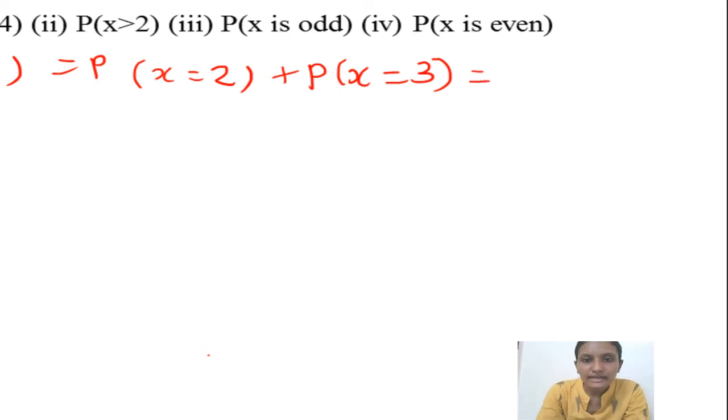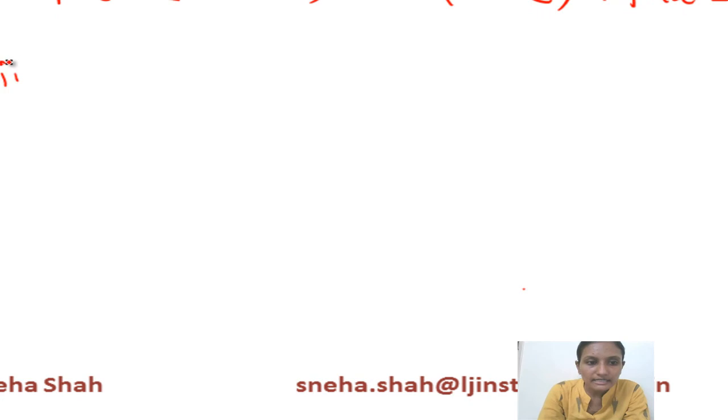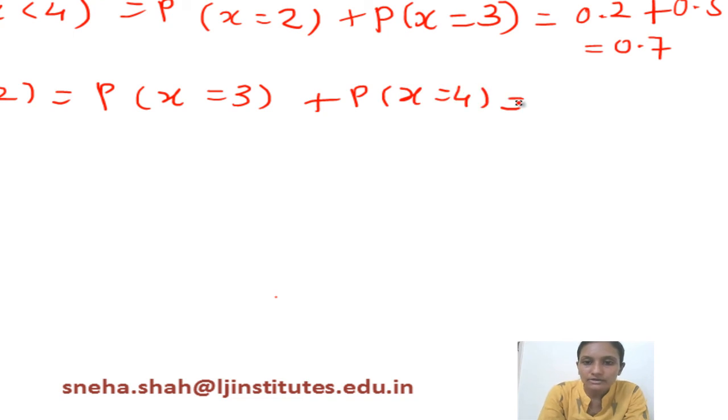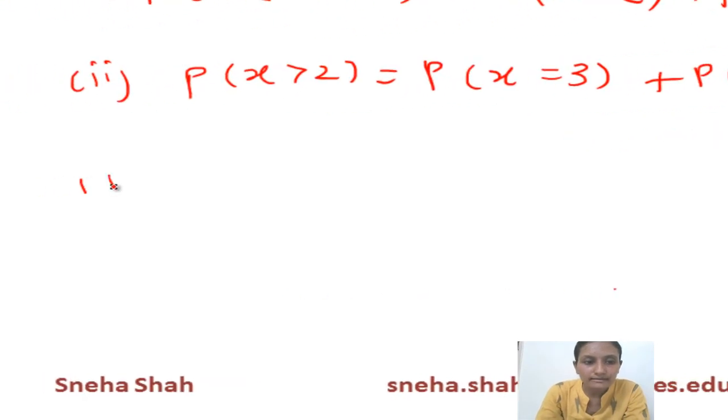So probability of x equals 2 is 0.2, and for x equals 3 its probability is 0.5. So 0.2 plus 0.5 equals 0.7. Similarly, we will find the second one, probability of x is greater than 2. It means probability of x equals 3 plus probability of x equals 4. For 3 its probability is 0.5, and for 4 its probability is 0.2. So 0.5 plus 0.2 equals 0.7.